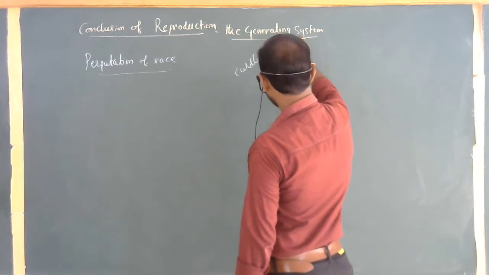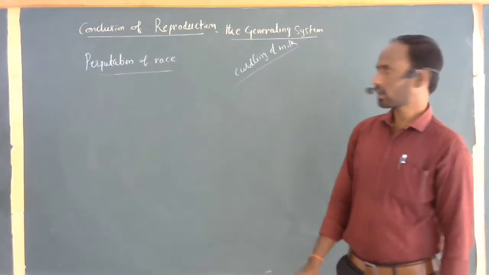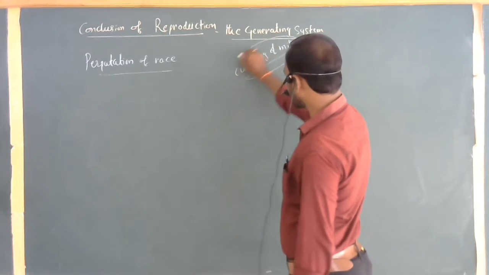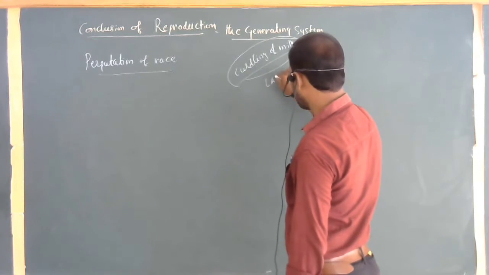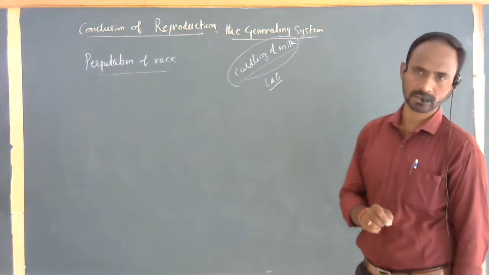Curdling of milk. This is a day-to-day life activity. When we are making the curdling of milk, a large amount of bacteria, commonly called LAB, is involved. Do you know what LAB is? Lactic acid bacteria, simply called Lactobacillus.